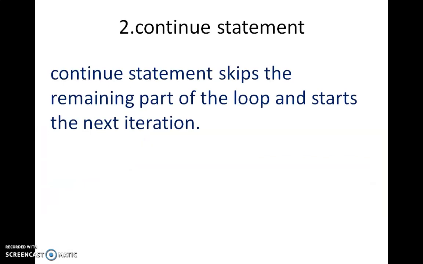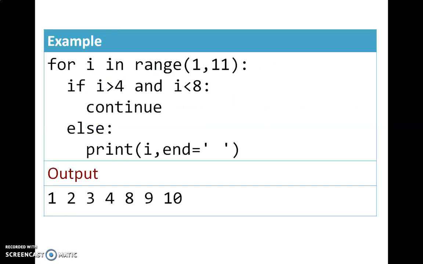Continue statement. The continue statement skips the remaining part of the loop and starts the next iteration. For i in range(1, 11): if i > 4 and i < 8. Whenever this condition is true, this continue statement is executed.